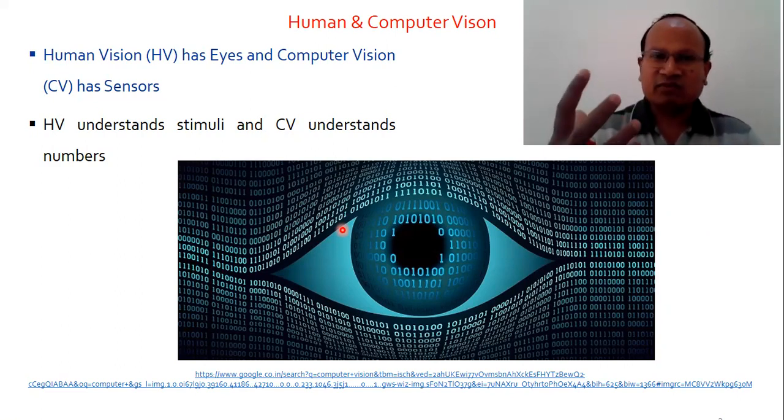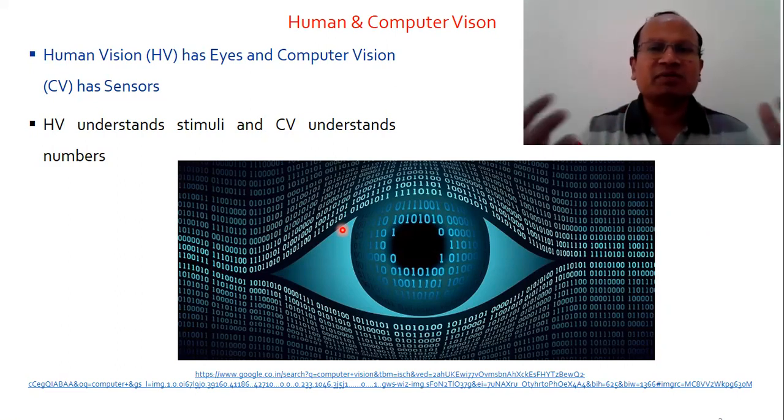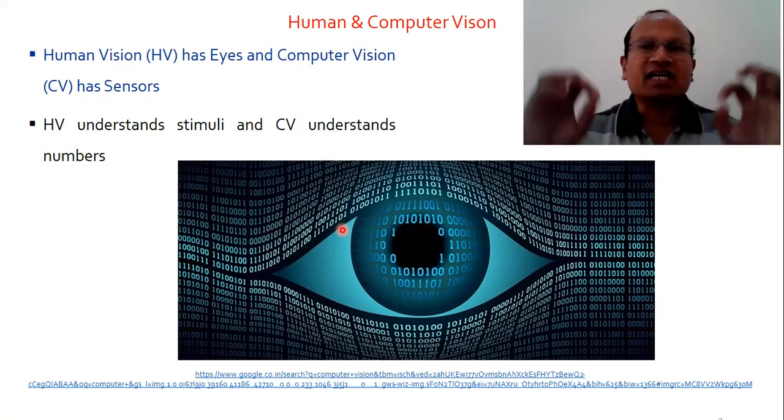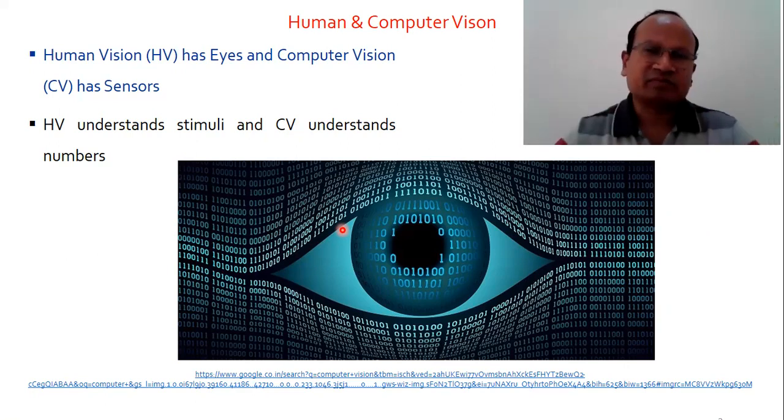Everything, whether outside world, stimuli, or physical quantity, is interpreted in terms of numbers only. So the computer's understanding, analysis, classification, and decision making, every aspect will depend on these numbers.